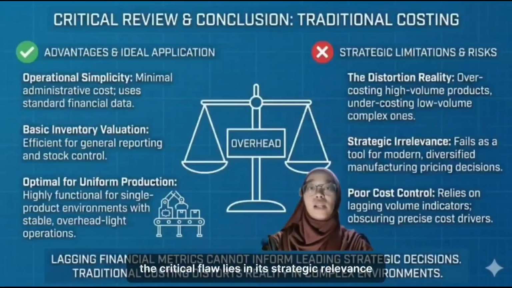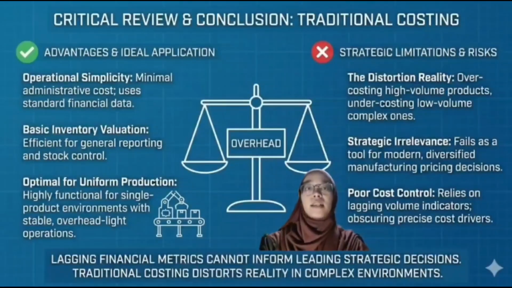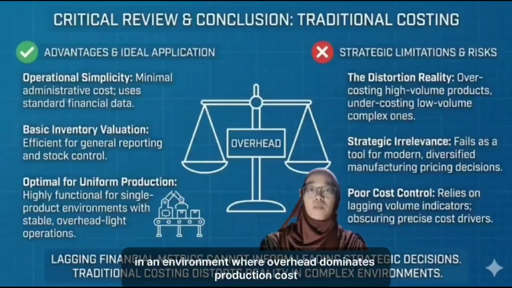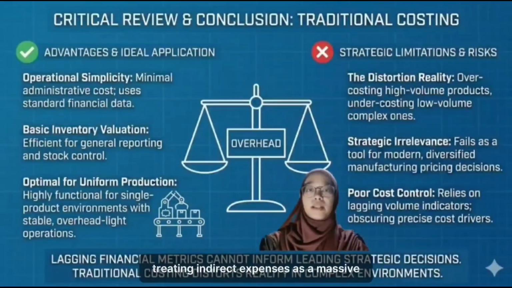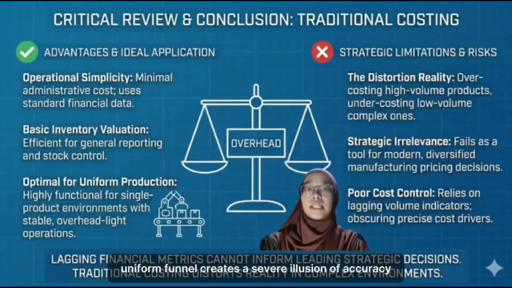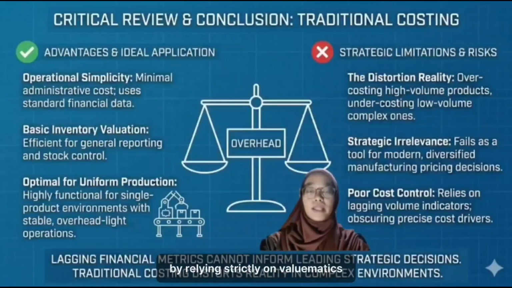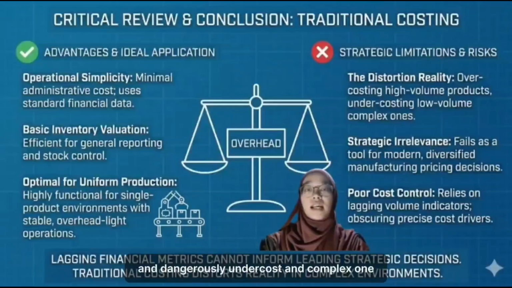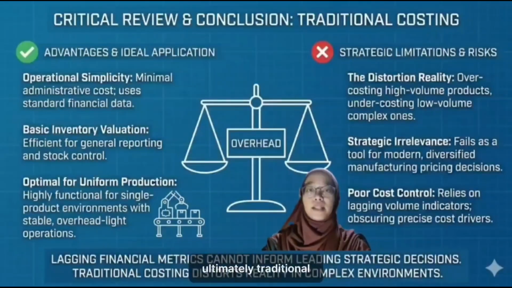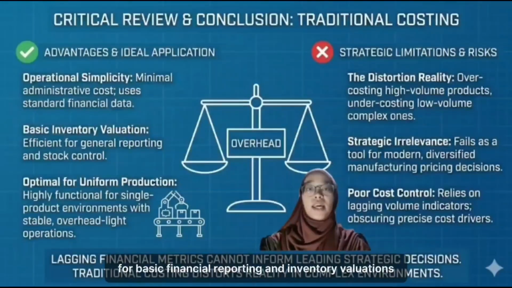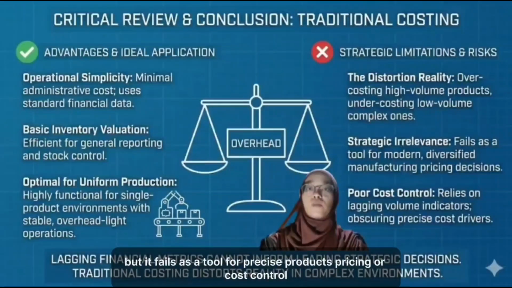However, the critical flaw lies in its strategic relevance. In an environment where overhead dominates production costs, treating indirect expenses as a massive, uniform funnel creates a severe illusion of accuracy. By relying strictly on volume metrics, the system overcosts simple products and dangerously undercosts complex ones. Ultimately, traditional costing is highly effective for basic financial reporting and inventory valuations, but it fails as a tool for precise product pricing or cost control.